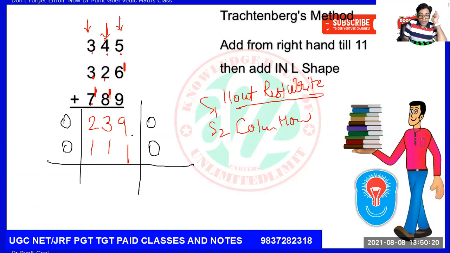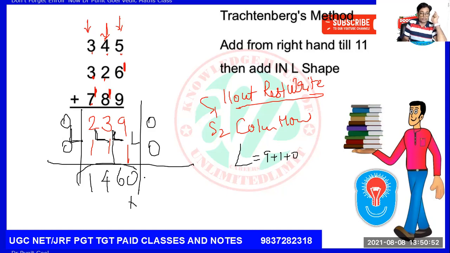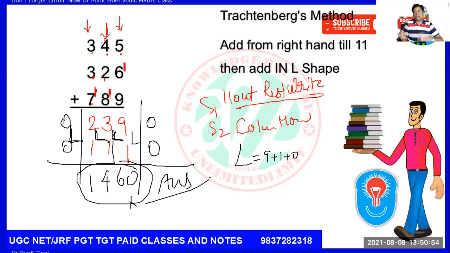Now L. 910, L is equal to 9 plus 1 plus 0, and 311, 211 and 000. 9 and 1 is 10. Carry over 1. 3 and 1 is 5. 5 and 1 is 6. 2 and 1 is 4. 0 and 1 is 1. 1460 is the answer.